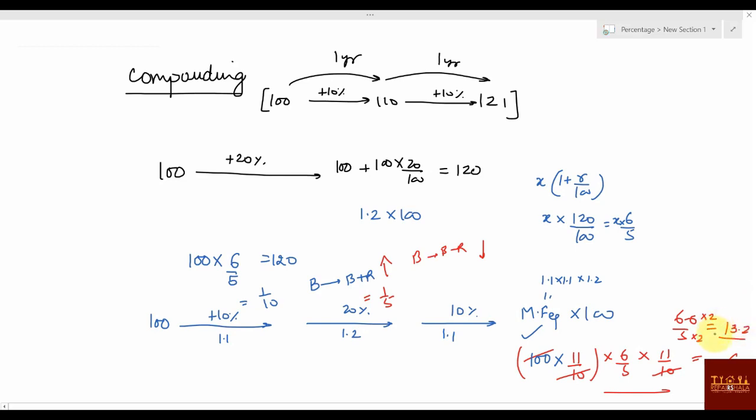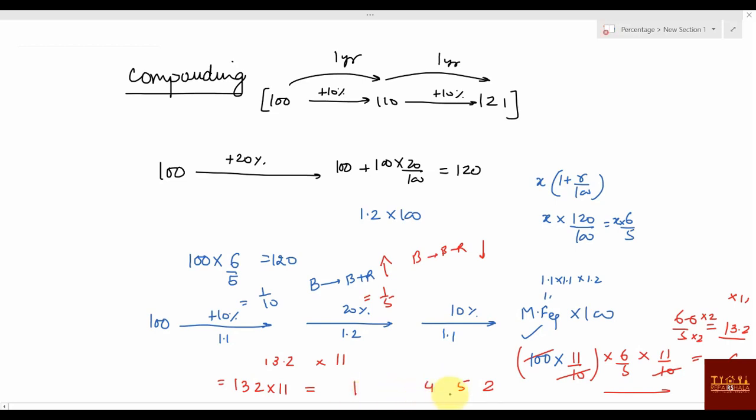One more 11 is there, so this one into 11. How will you multiply 13.2 into 11? First I will tell you how you can do 132 into 11. As I told you, you can write 1 here, 2 here, then 3, 2, 5, 3, 1, 4.